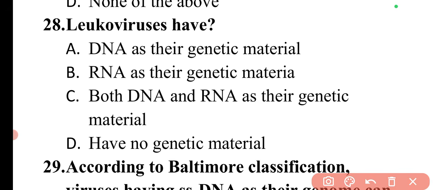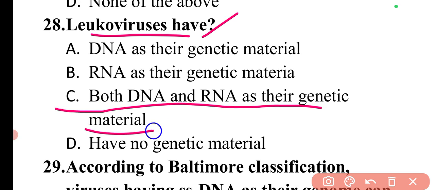Next question is leucoviruses have. So what are leucoviruses? So these are basically the viruses which have both DNA as well as RNA as their genetic material. So here we can say option C, both DNA and RNA as their genetic material is the correct answer.